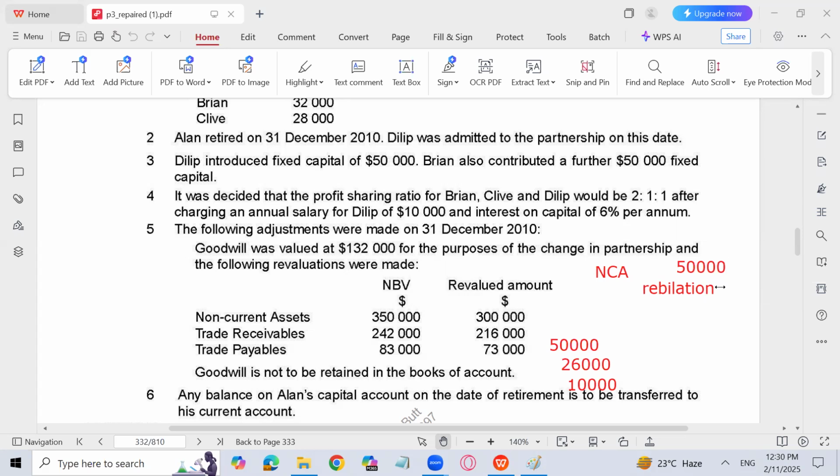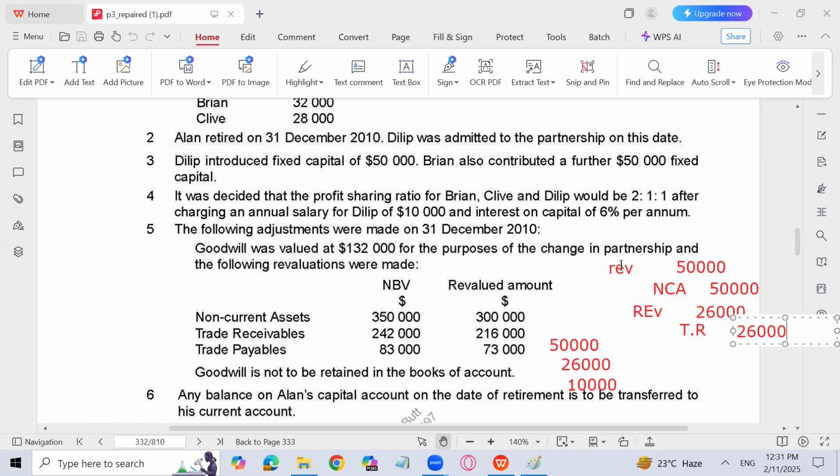Decrease it? Sorry. So the entry is going to be: revaluation is going to be debited because it's a loss, and non-current asset is going to be credited with 50,000. Then the next entry, again, there is a decrease in trade receivable. So revaluation will be debited and trade receivable is going to be credited with an amount of 26,000, right?